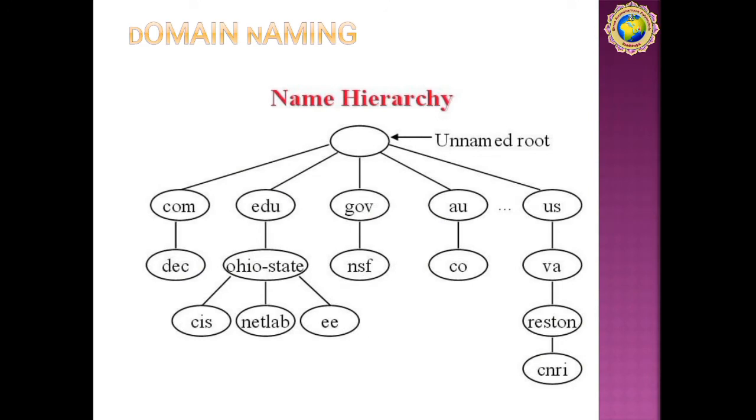Next, the domain name hierarchy. This is our hierarchy. It is nothing but a type of tree of our domain name system. First of all, the tree has a head node, which is our root node. So here we have the unnamed root, then .com, .edu, .government, .au, .us. After this type of dot comes the domain name.